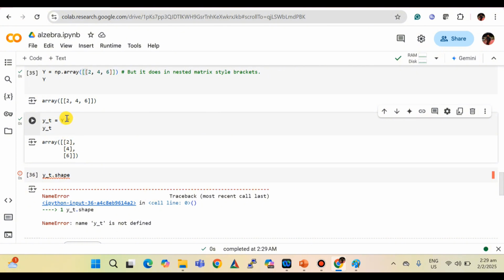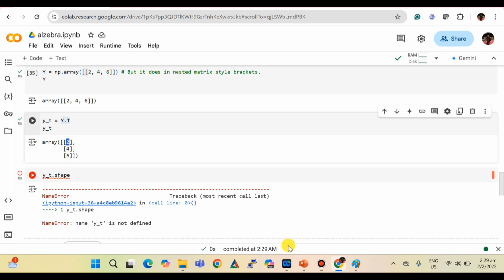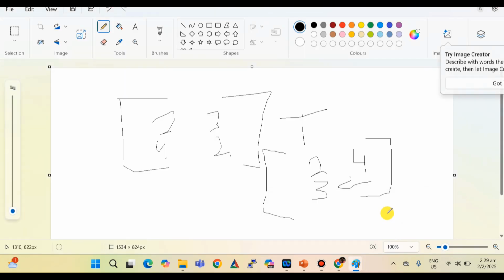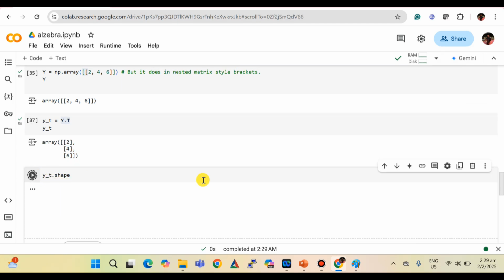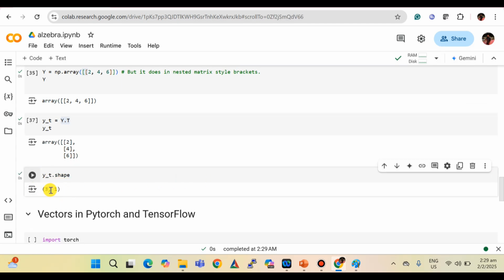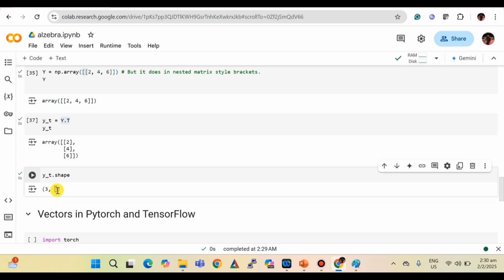So now you can see that here. I forgot to run this command. So it converts this row into a column. This is what we have explained. If we have the array as a row, it converts it into a column. Then shape. Now it has 3 comma 1. What does it mean? It means it has 3 rows and 1 column. That is the meaning of 3 comma 1.